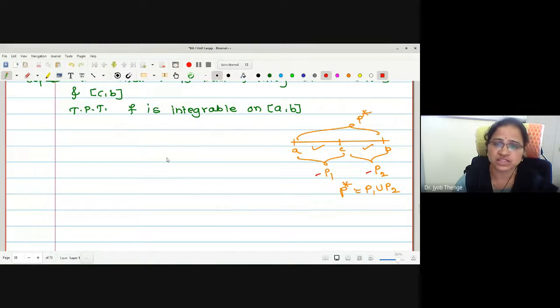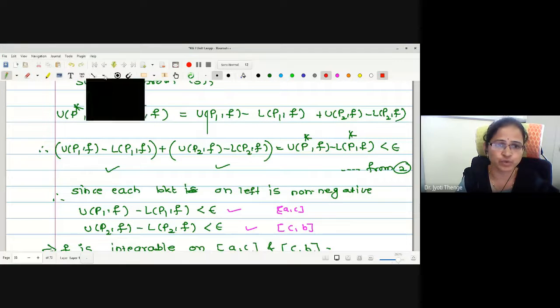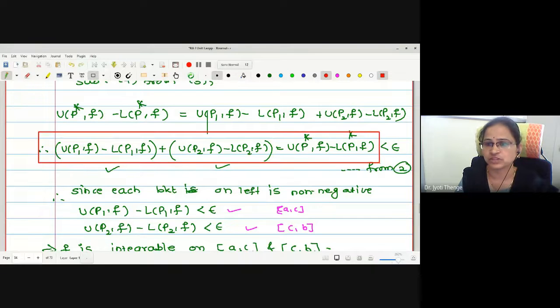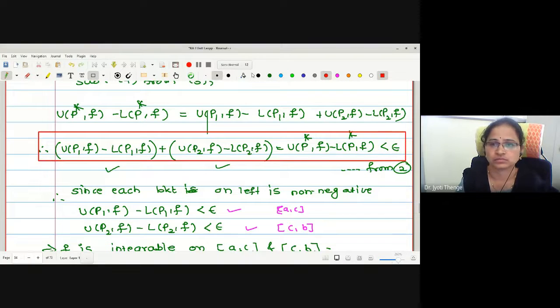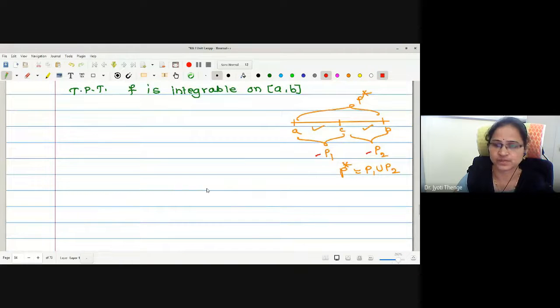Again, with the same relation we have to follow. Look at this relation. This is a very important relation. The same relation we should have now. In our hand we have the value of this less than epsilon. This is also less than epsilon. But what is the aim to show? This is less than epsilon. Therefore, what should be my adjustment? Epsilon by 2. Yes, it is epsilon by 2.